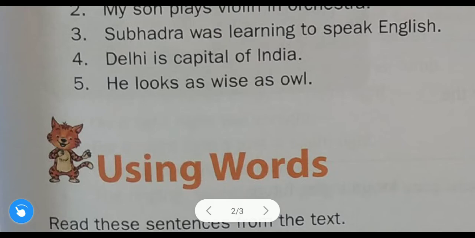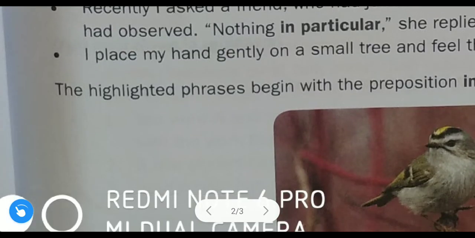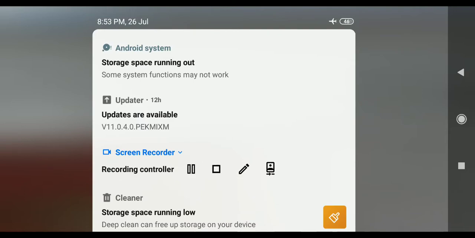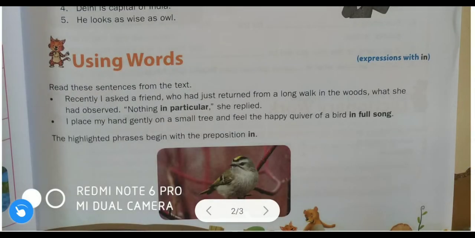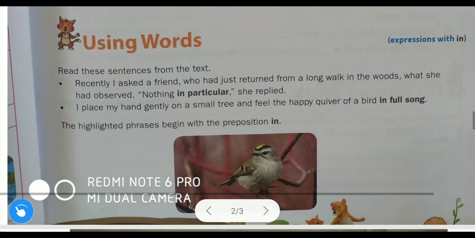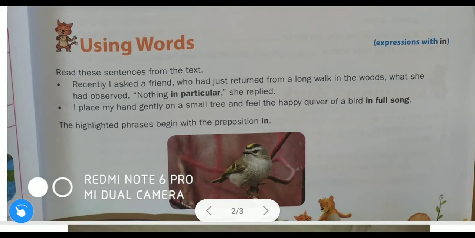Now we will discuss the next exercise. So let us discuss further. We will discuss now using word parts. So you read it later, I will just explain important things.